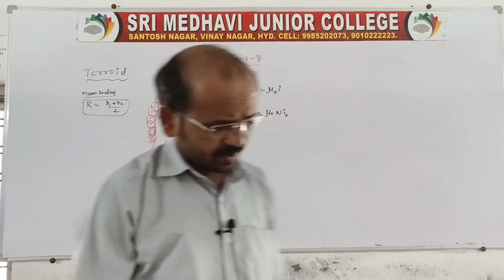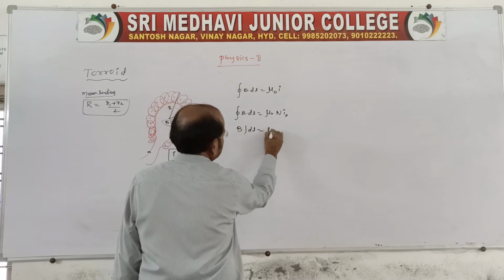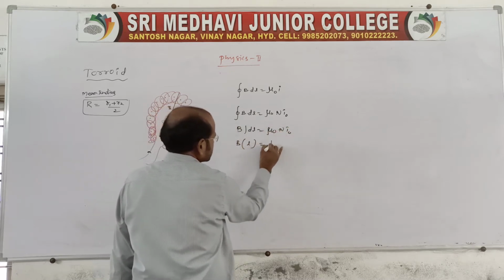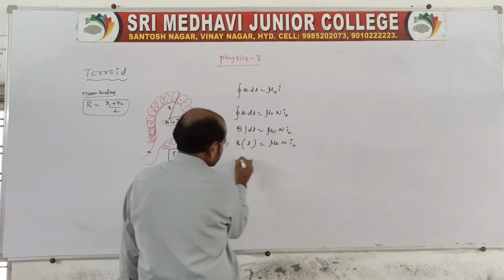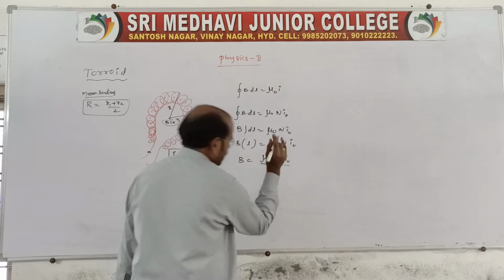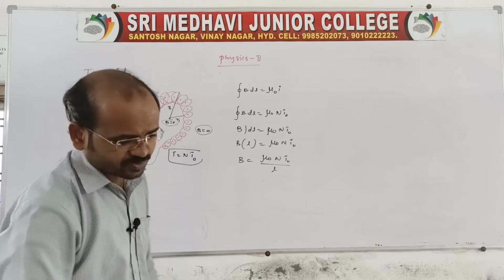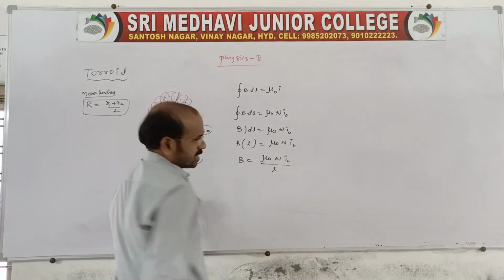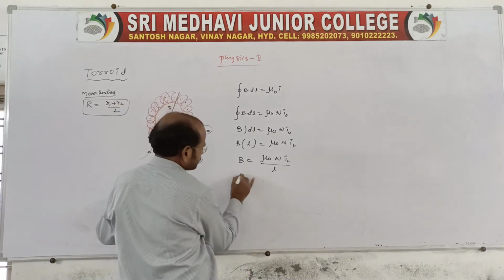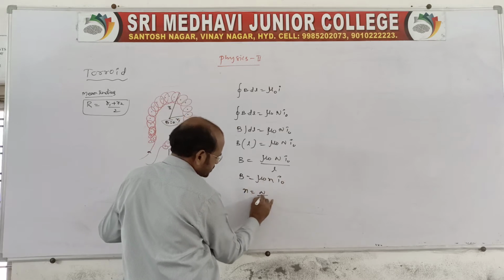So here integral B dl is B times integral dl, equal to mu naught capital N I naught. The integral is nothing but L, so B L is mu naught capital N I naught. So B is equal to mu naught capital N I naught by L. Capital N by L is the number of turns per unit length, which we can also write as small n, right? Yes, we can write here B equals mu naught small n I naught. Small n is the number of turns per unit length.